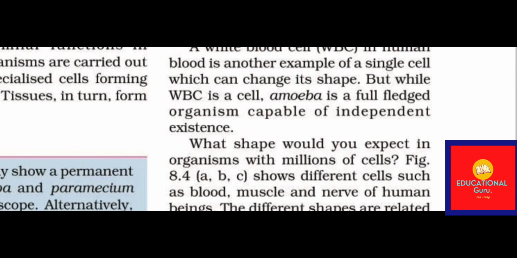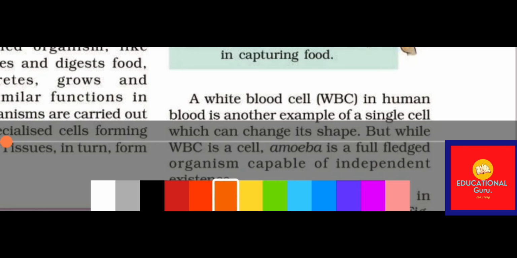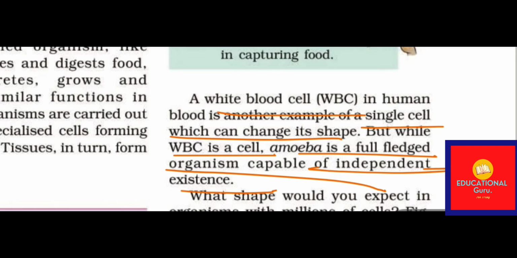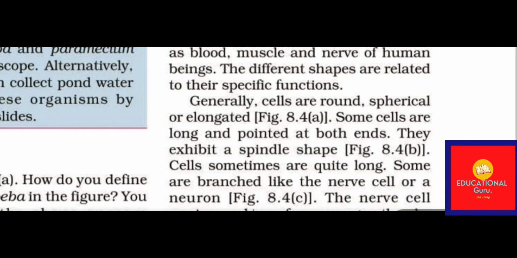Now, white blood cells in humans. Do you know what WBC is? WBC are white blood cells. These are single cells which can change their shape. But while a WBC is a cell, amoeba is a full-fledged organism capable of independent existence. Now, you also have muscle and nerve cells.